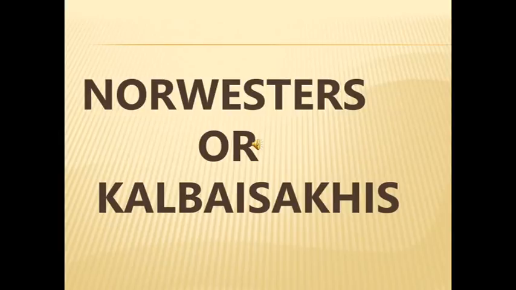And nor'westers are Kalbaisakhi. These all are the local storms with thunder that blow from northwestern part and rain lasting for short duration. It occurs over the eastern and northeastern parts over Bihar, West Bengal and Assam during April and May. So this nor'westers means local storms.